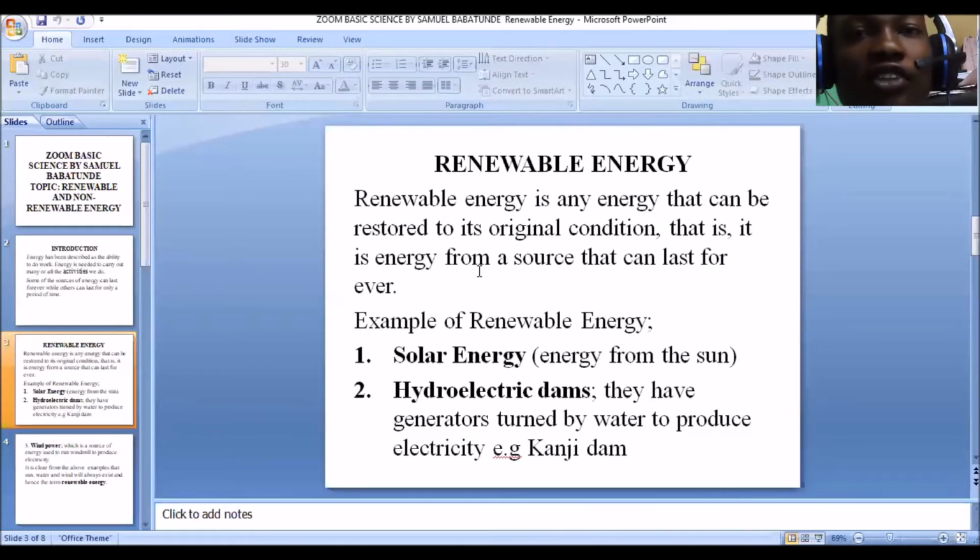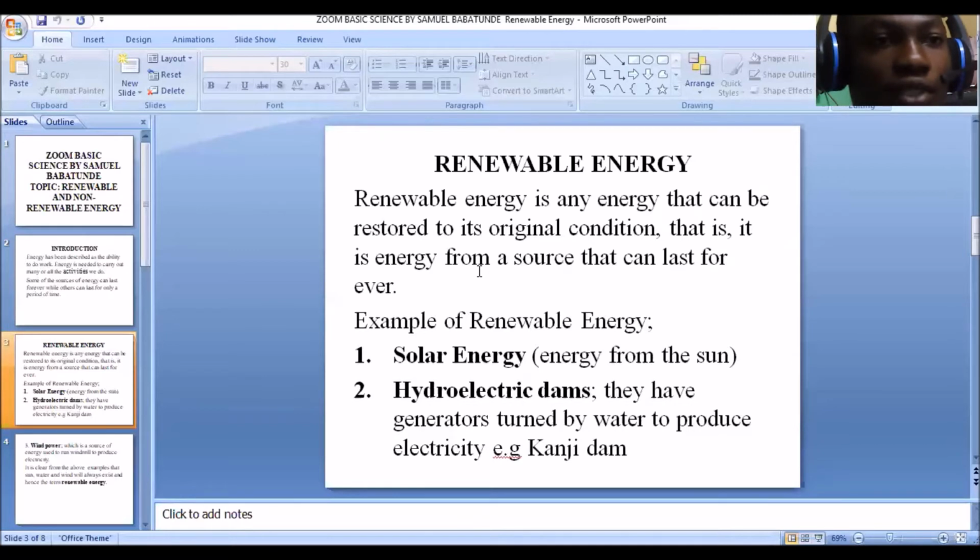So it is a renewable energy, and the energy from the sun, which is the solar energy, is referred to as a renewable energy because its source is a renewable source. And the source of solar energy is sunlight. Like we say, solar energy is energy from the sun, and the sun is a renewable source. So definitely, solar energy is a renewable energy.